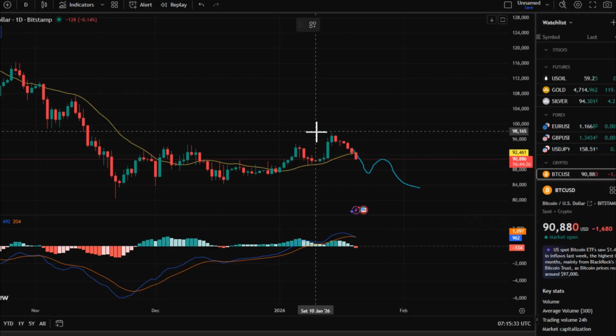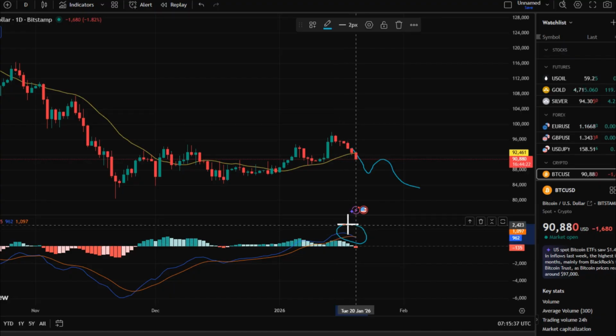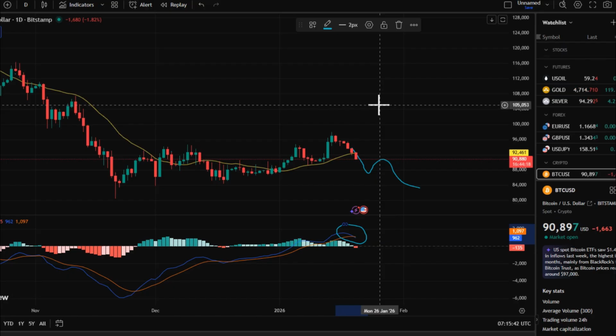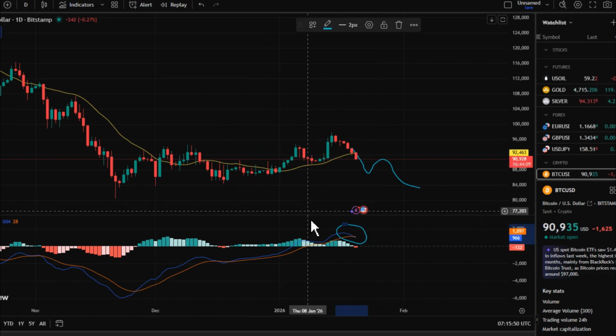The MACD has formed a bearish crossover and has officially entered a downtrend. The MACD lines crossing downward signal that momentum has shifted from bullish dominance to bearish dominance. The histogram flipping from bullish to bearish is a clear sign that momentum direction has changed.